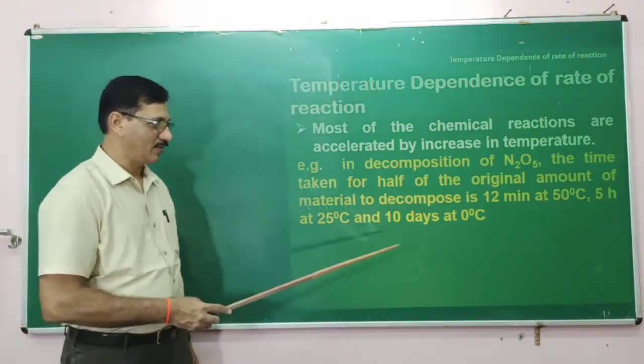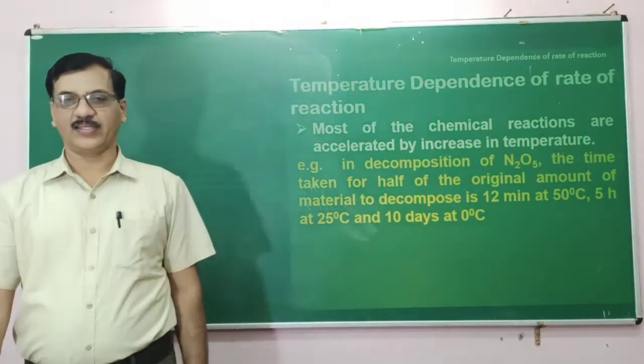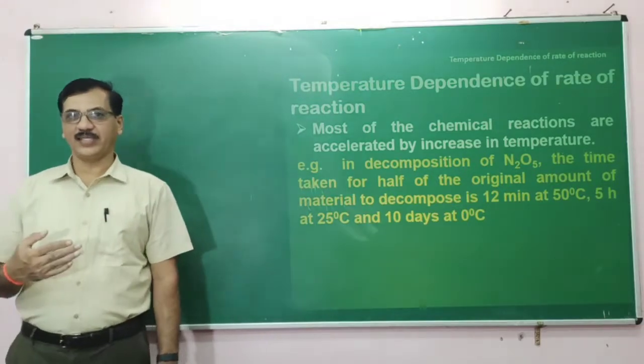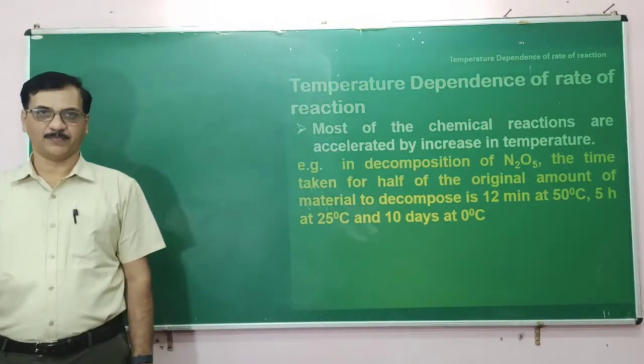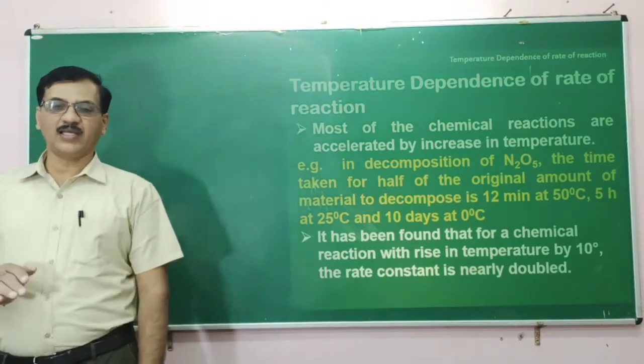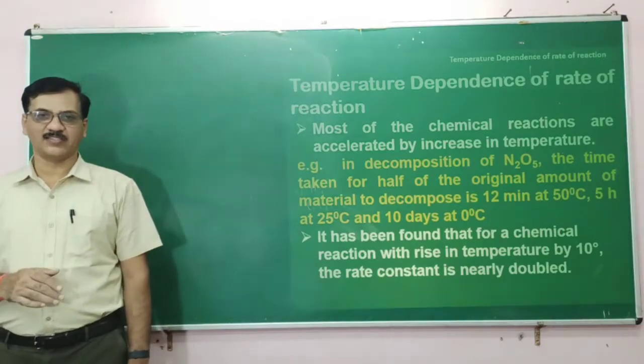If it is 0 degrees Celsius, it will take 10 days to complete the reaction. It tells you how the rate of the reaction changes with temperature. So it is found that for chemical reactions, with a rise in temperature of 10 degrees Celsius,